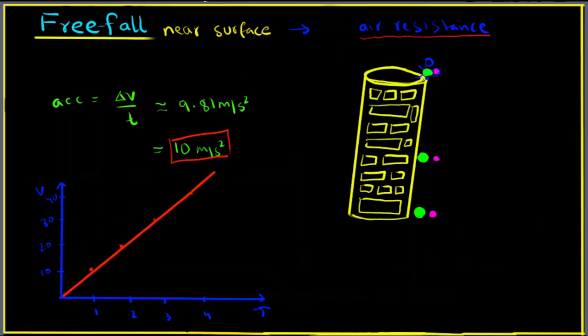So this was the graph of the body falling in free fall without the air resistance. Now let's talk about what will happen if the thing starts to fall. For example, this ball falling from a very tall tower and suddenly air resistance starts to play its role. So what is going to happen?